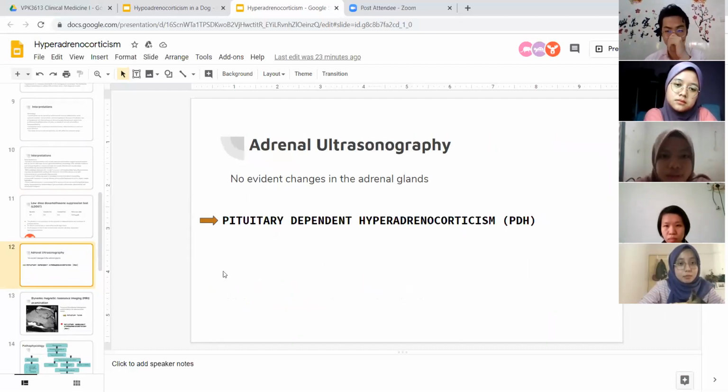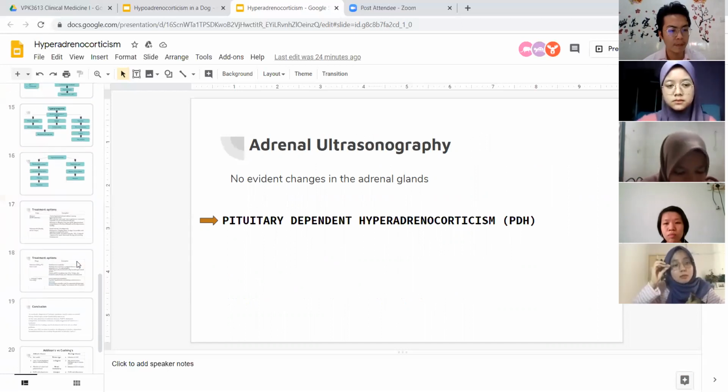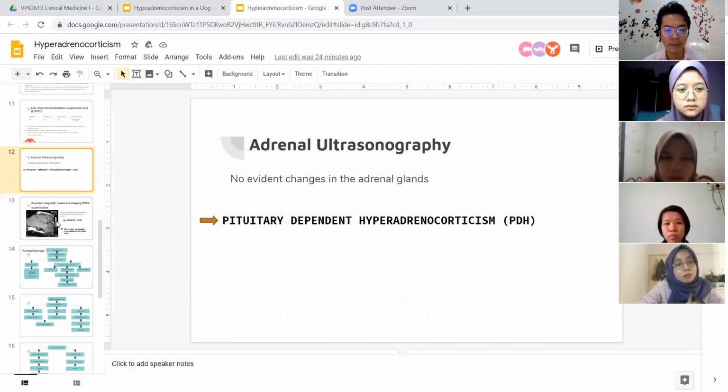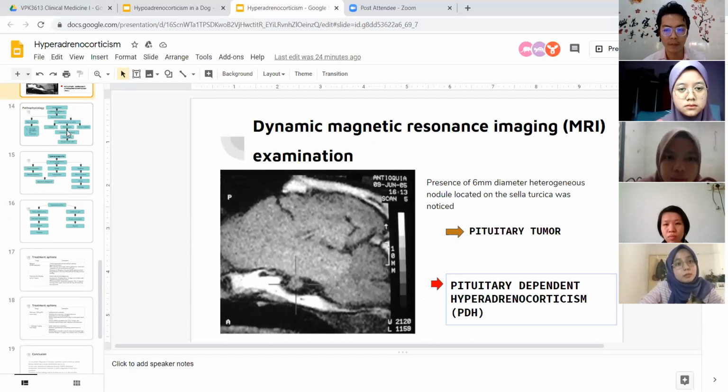Okay, so next, for the adrenal ultrasonography, there are no evident changes in the adrenal glands. This aids in the diagnosis of pituitary-dependent hyperadrenocorticism, since the adrenal glands are normal. So in order to confirm that, we have done a dynamic magnetic resonance imaging (MRI) of the brain.